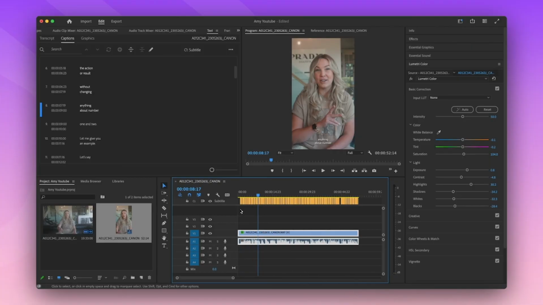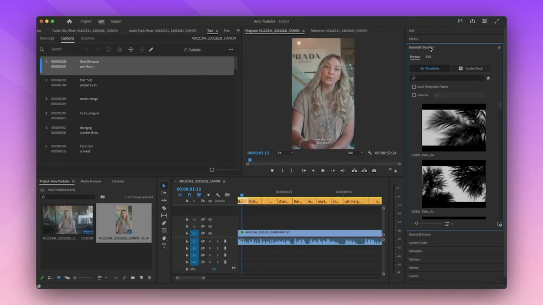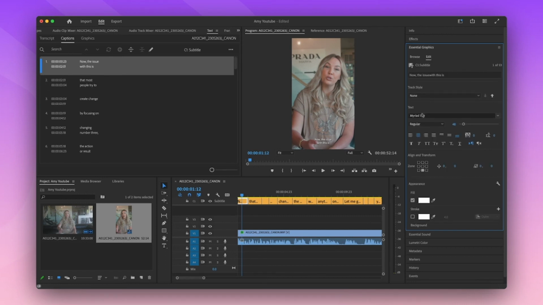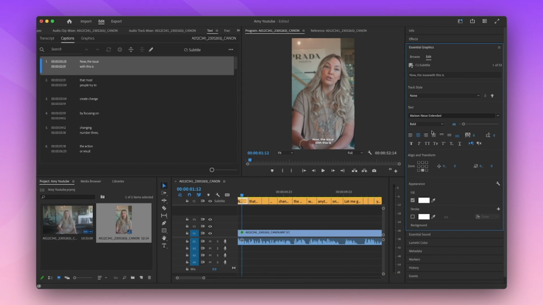A little trick that you can do to make it look more Instagram-worthy is we're gonna come over here, click on one of these captions, and then come over here to Essential Graphics, Edit, and now I can start to play with this. I'm gonna make it a bit more bold font. I'm gonna make it sit more in the middle, and I'm also gonna make it a little bit bigger and make the text a little bit closer together. And then if I wanna play with the location, I can bring it down a little bit. Now that looks pretty good. Now what I can then do is I can actually create a style.